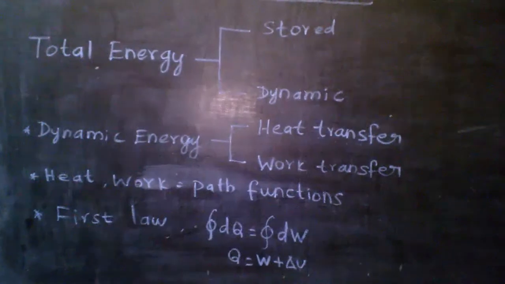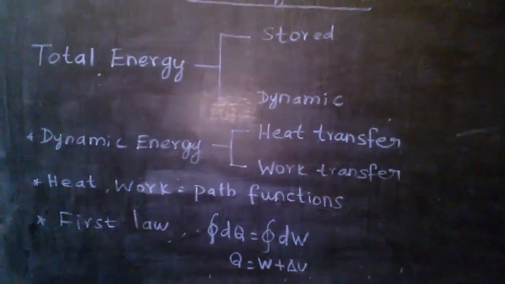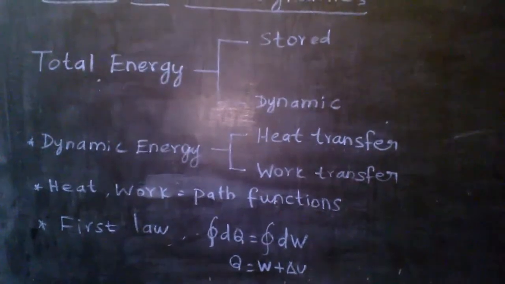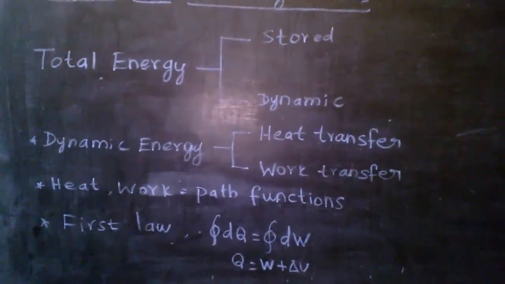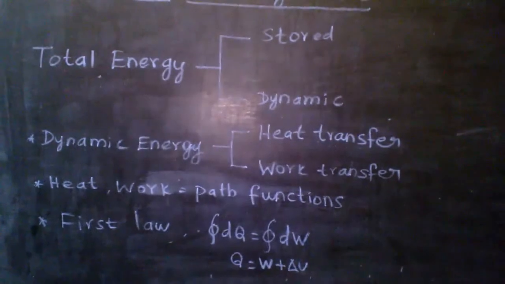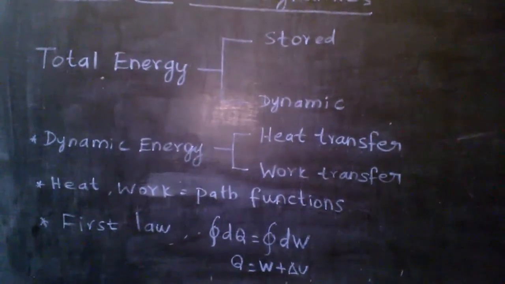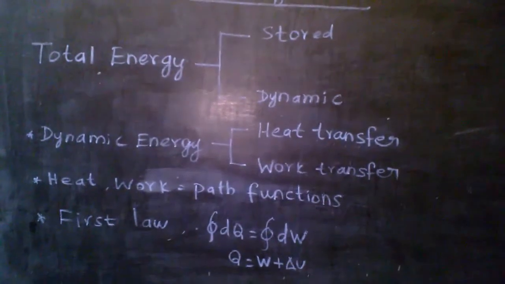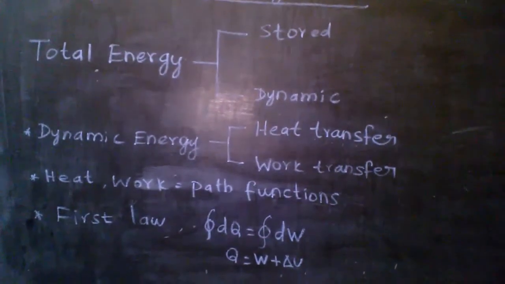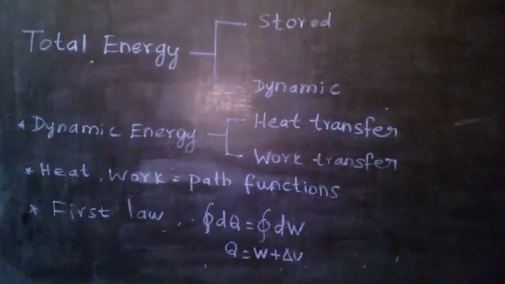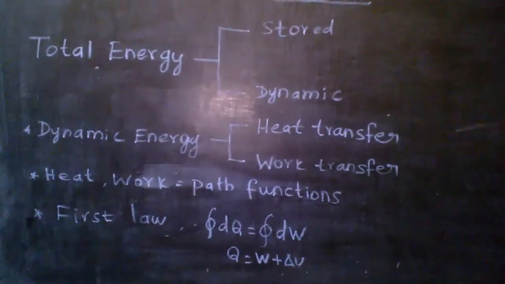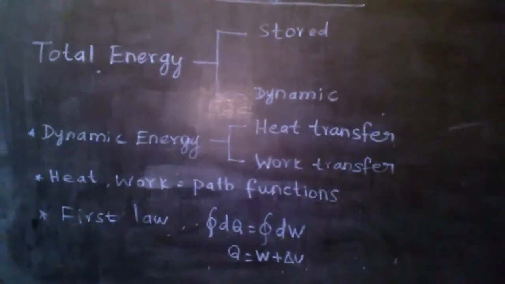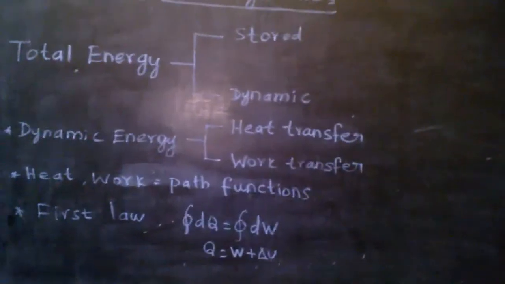We should first of all know what is meant by path functions. The heat and work are the path functions. That is, if heat occurs in a process from state 1 to state 2, then the total heat is the summation of all the heat added from state 1 to 2. This is known as a path function. In the point function, only the initial state and the final state are important. That is the point function.